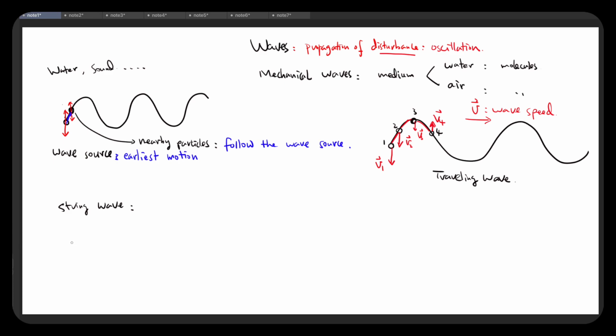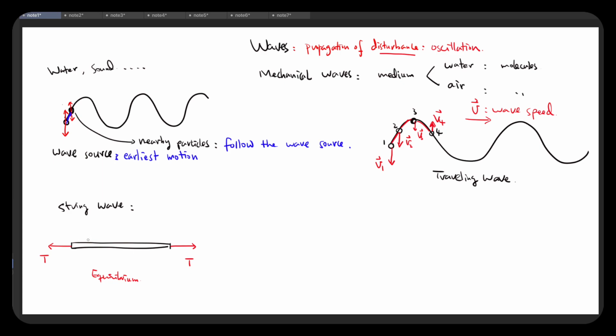Now for a string, let's say we're looking at this 1D system, which is a string, and let's say we apply a tension force on both ends of the string, and the string is at equilibrium. And these two tension forces are equal in magnitude but opposite in direction.